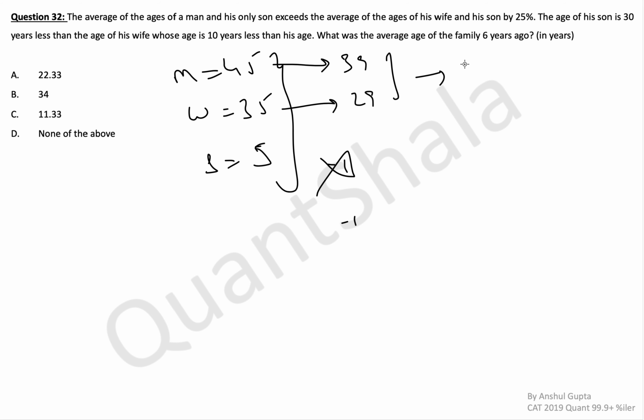This you add, you get 68. And when you divide this by 2 now, don't divide it by 3, okay? Because you're taking the average. Average means divide by the number of terms that you're taking in the numerator. Okay, so 68 by 2, answer comes out to be 34.